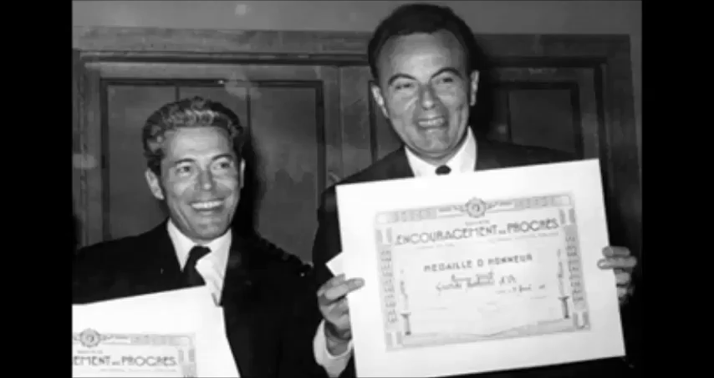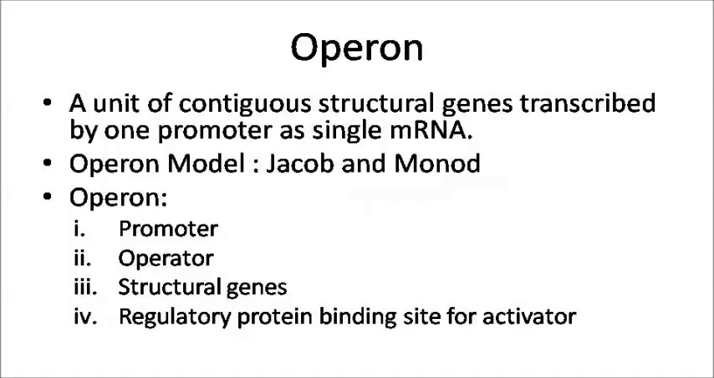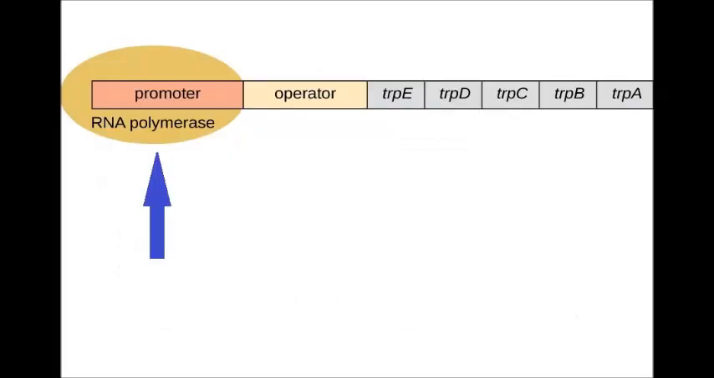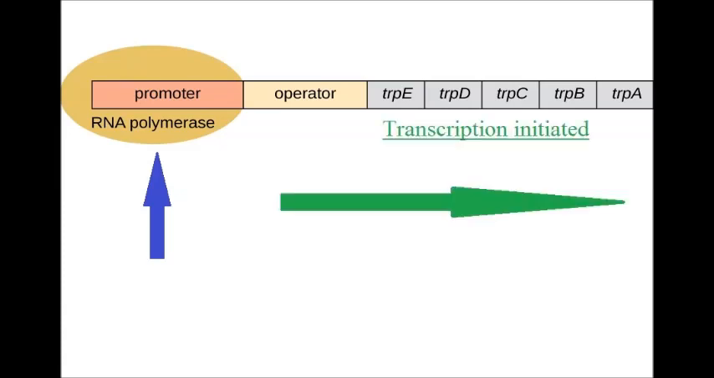Now the operon model was given by Jacob and Monod when they were studying the lac operon in E. coli. Now, an operon is made up of four important parts. First one is the promoter. Promoter is the binding site for RNA polymerase. When RNA polymerase enzyme binds to the promoter, it initiates transcription of the operon.